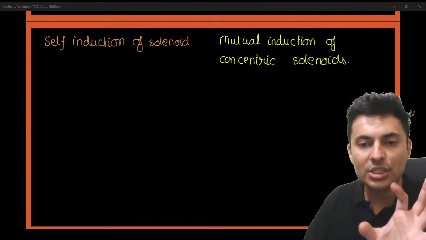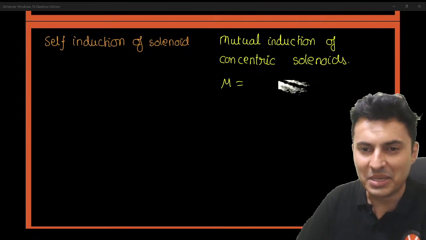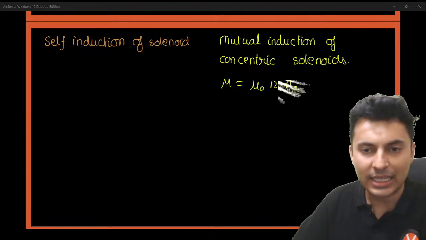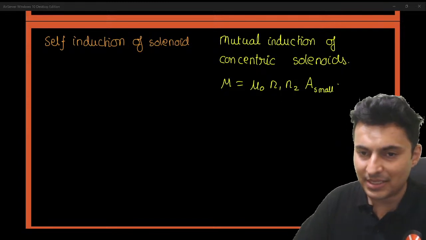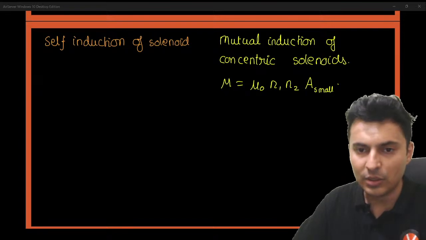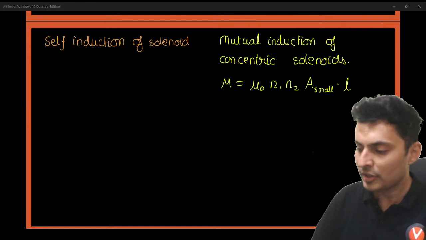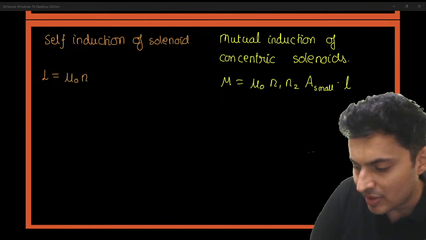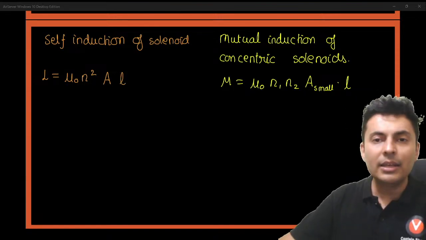So for mutual induction of concentric solenoids, the formula looks basically like this: mu naught, number of turns per unit length in the first coil, number of turns per unit length in the second coil, then the area of the smaller coil, and the length of the solenoid. Similarly, for self-induction, it is mu naught n square, area of that coil, and the length of the solenoid. So accordingly, you decide